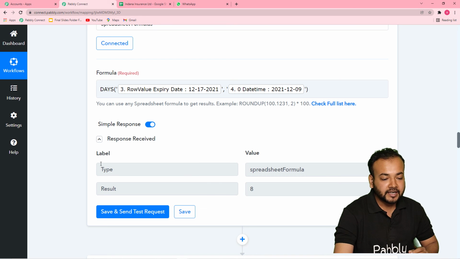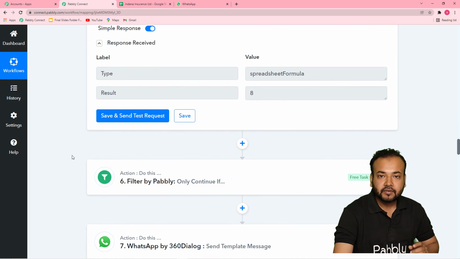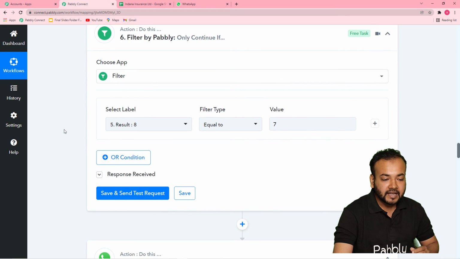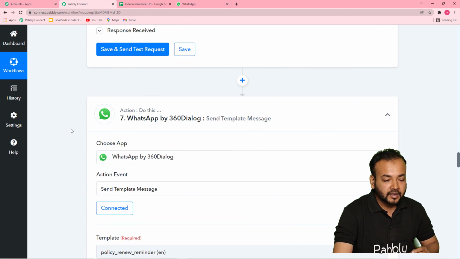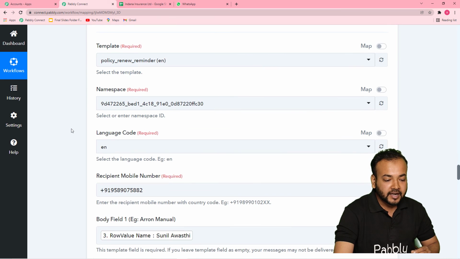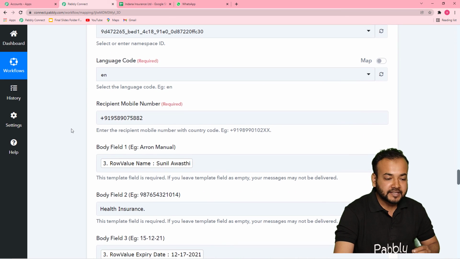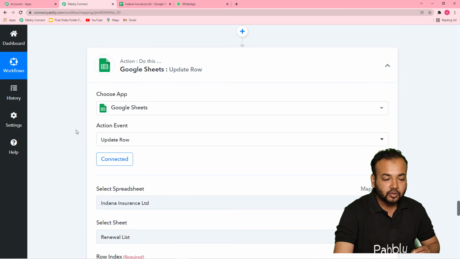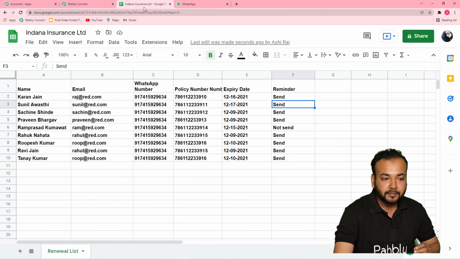Now it is showing 8, but when it will be 7, the workflow will run and the message will be delivered automatically. For that, I have applied this filter also. And after that, to send the reminder message on WhatsApp, I connected the 360 dialog application. And finally, to update my spreadsheet, I connected the Google Sheet application again to update the status of the reminder from not sent to sent.